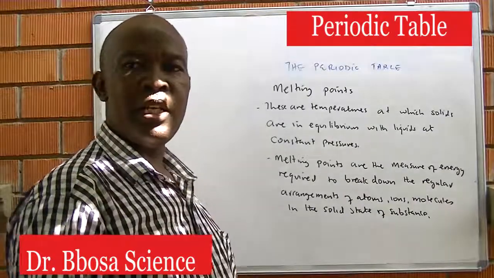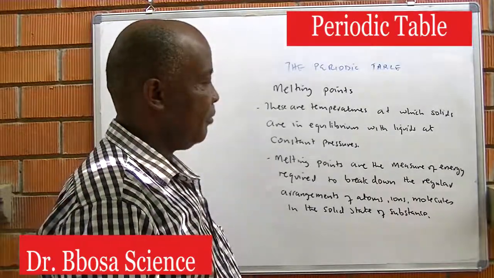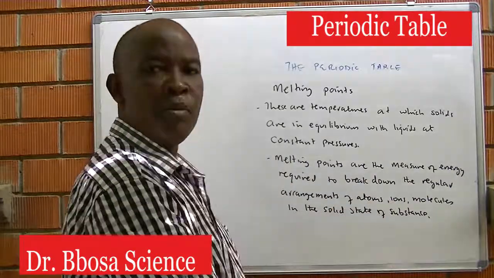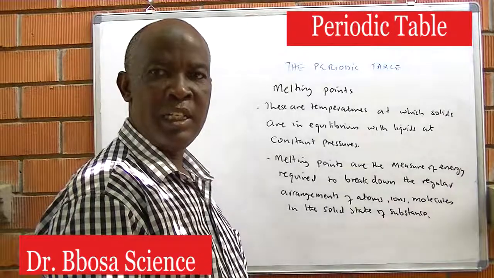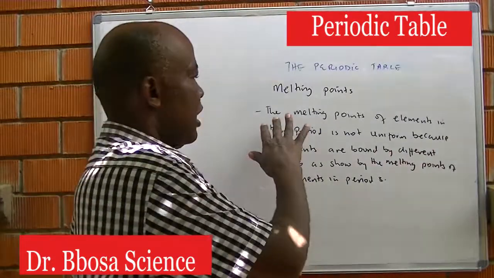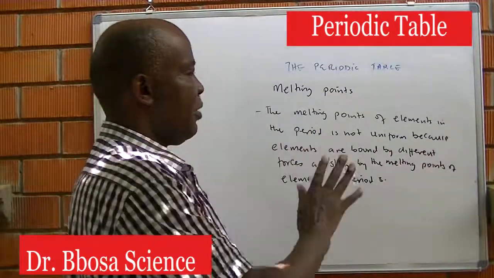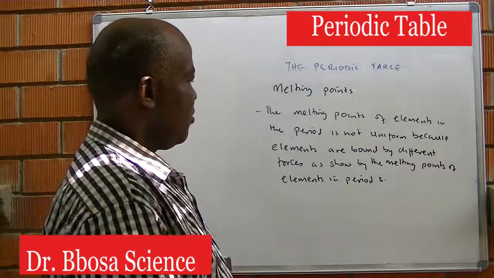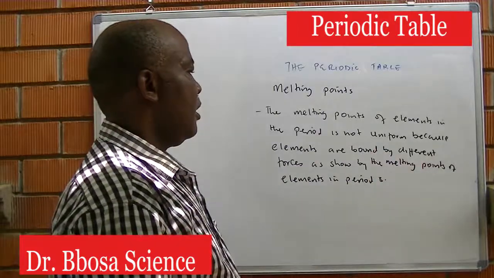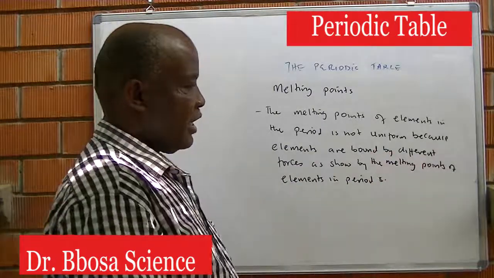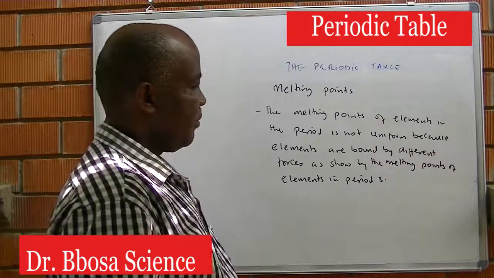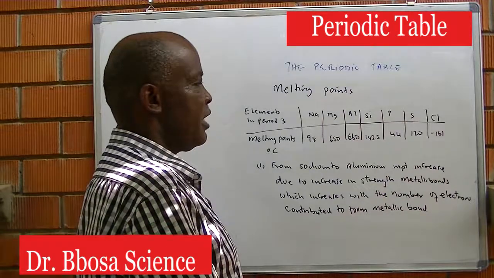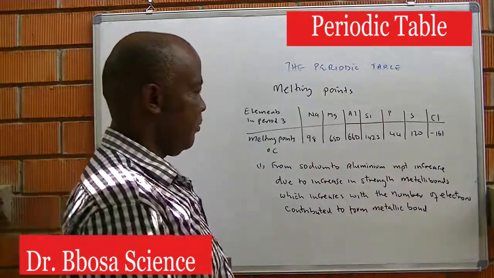The higher the temperature, the stronger the forces binding atoms, ions, molecules in the solid state. The melting points of elements in a period do not vary uniformly, because elements are bound by different forces, as shown by the melting points of elements in period 3. A table of melting points of elements in period 3.